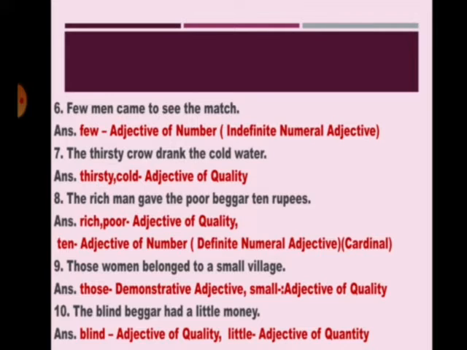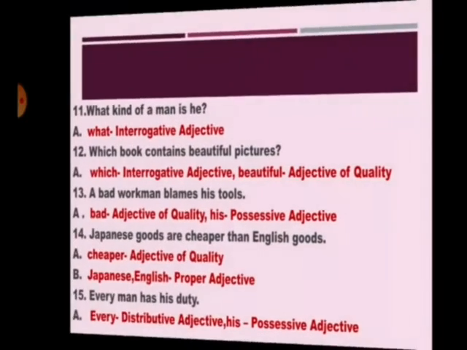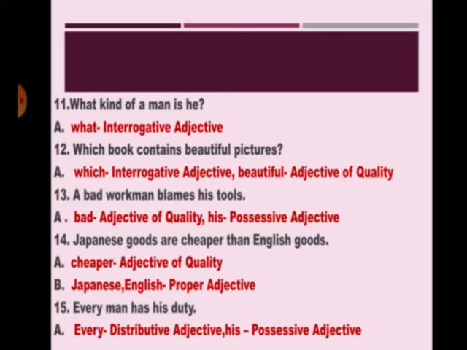Tenth, the blind beggar had a little money. What kind of beggar had a little money? Blind beggar. So what is blind? Adjective of quality. How much money did the blind beggar have? Little money. So what is little? Adjective of quantity. 11th one: What kind of a man is he? It asks a question and at the end there is a question mark. So what is it? It is an interrogative adjective.